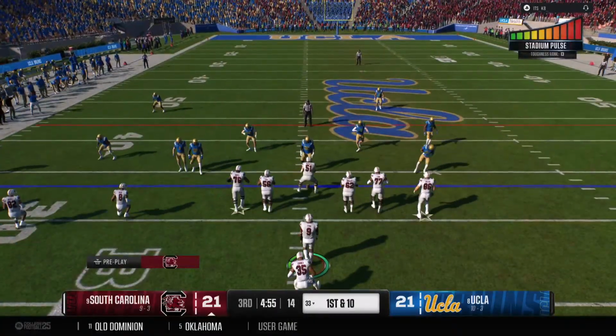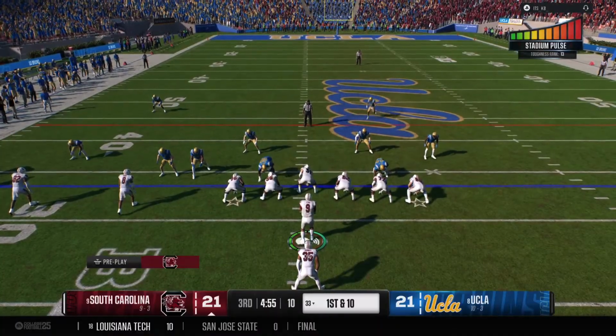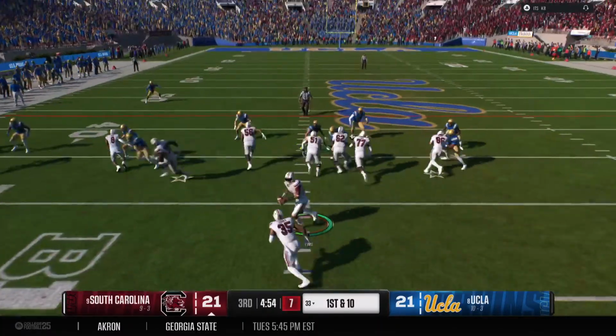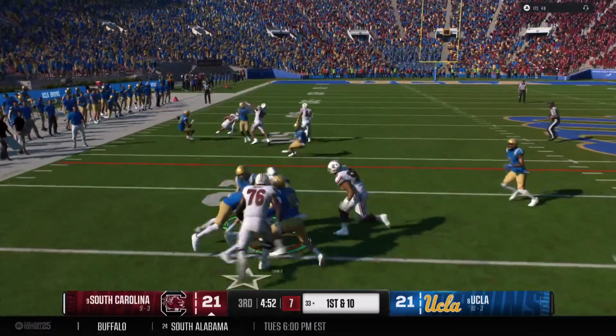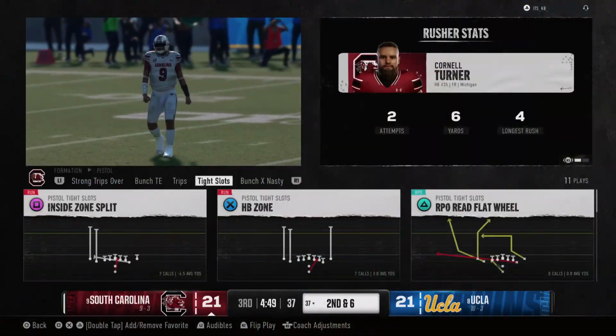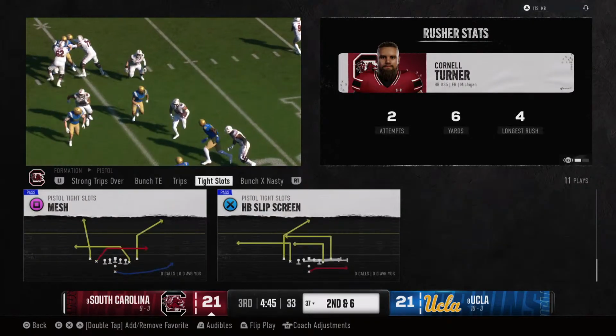And the Gamecocks offense is back out there on the field. First play of the third quarter is a handoff. Nice job here of controlling the line of scrimmage by this offensive line. The back does what he needs to do to get positive yards on first down.